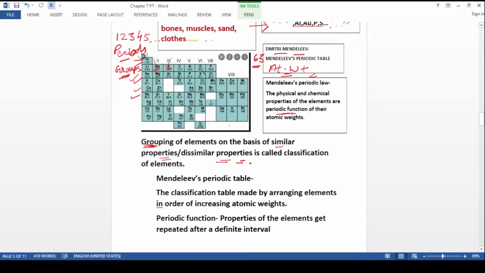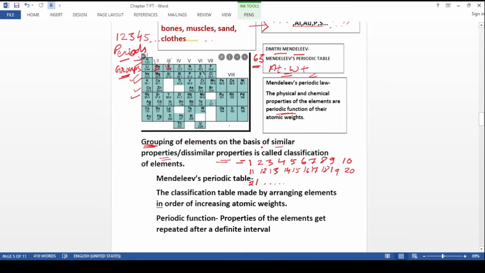He kept elements in increasing order of their atomic weights: atomic weight 1, 2, 3, 4, 5, 6, 7, 8, 9, 10, 11, 12, 13, 14, 15, 16, 17, 18, 19, 20, and 21, and so on.